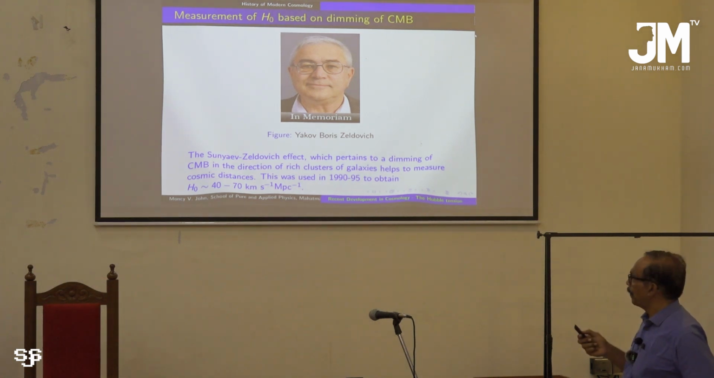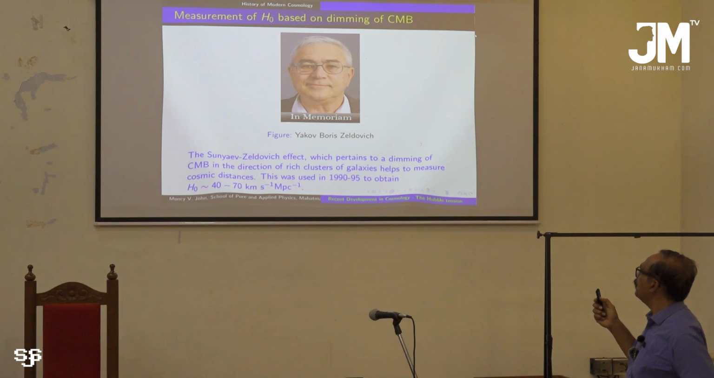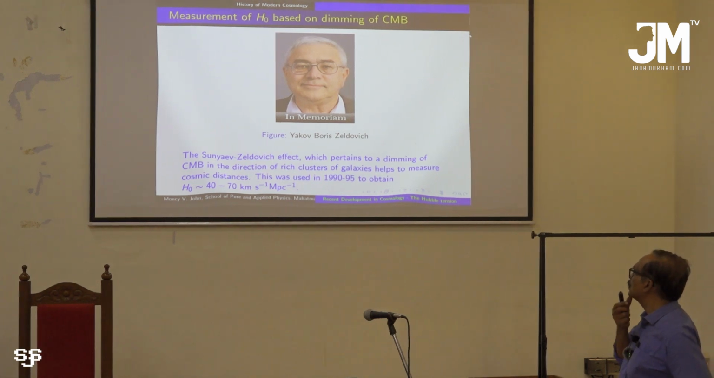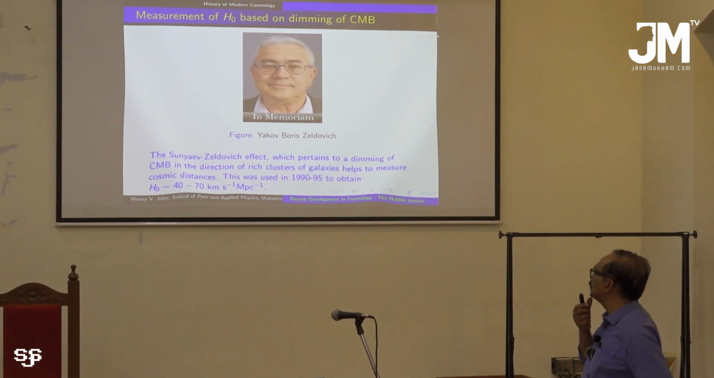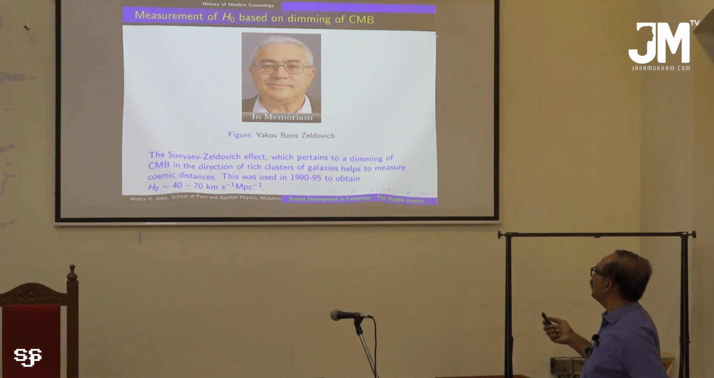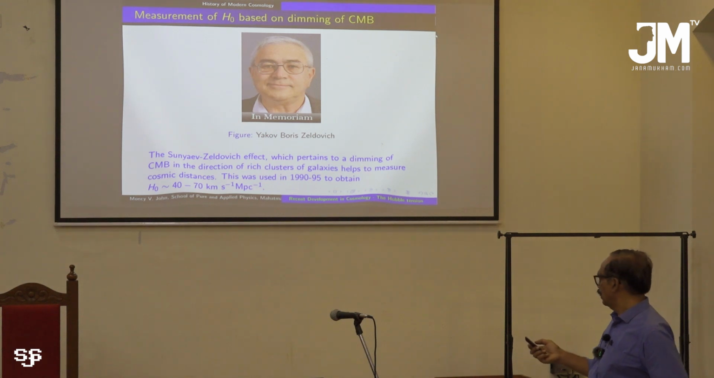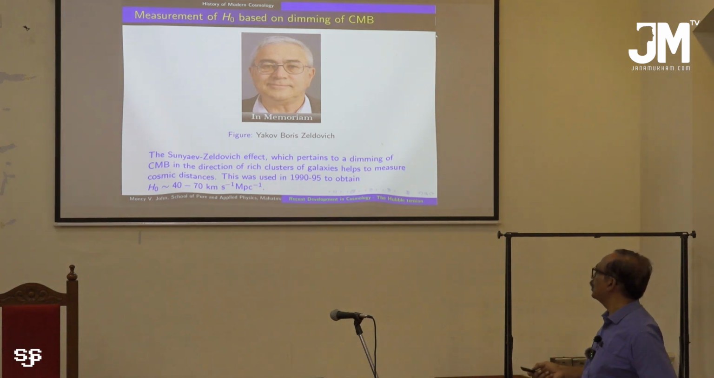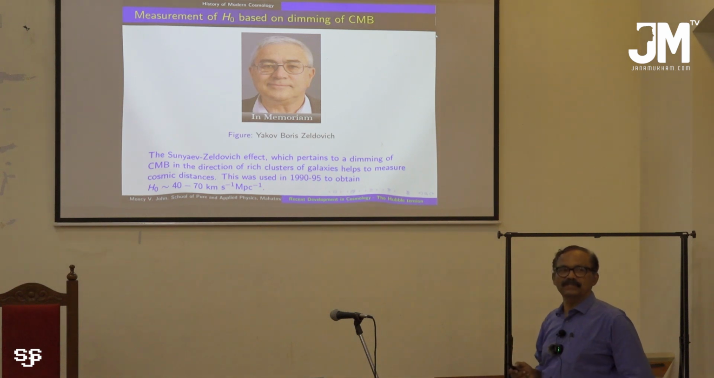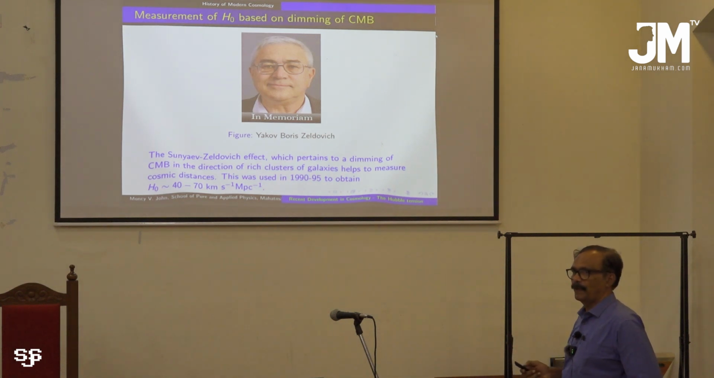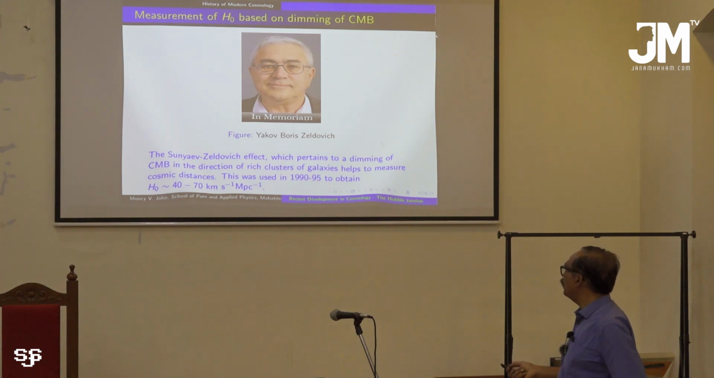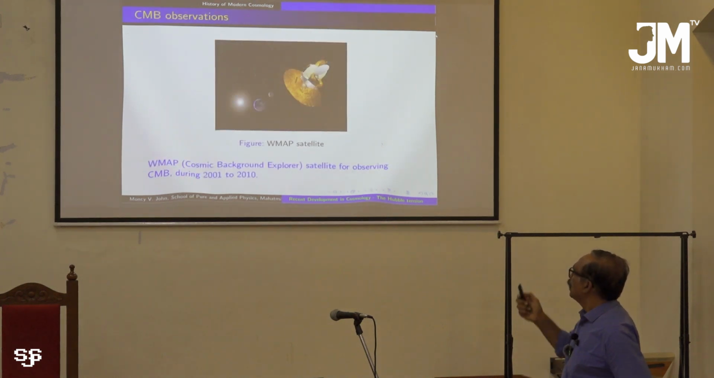the CMB. That is based on the dimming of the CMB, and the famous astronomer Zeldovich measured this value in the period 90 to 95, to obtain a value of H0 between 40 to 70 kilometers per second per megaparsec. See, actually till now there is no consensus on the value of H0. That is the main point I want to bring to your notice. Even now we are not able to settle it.